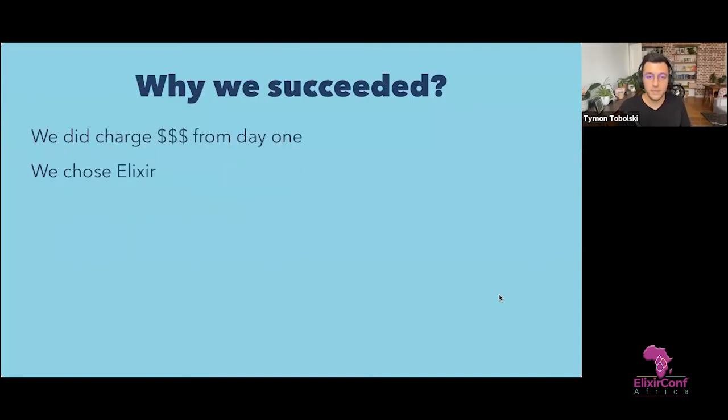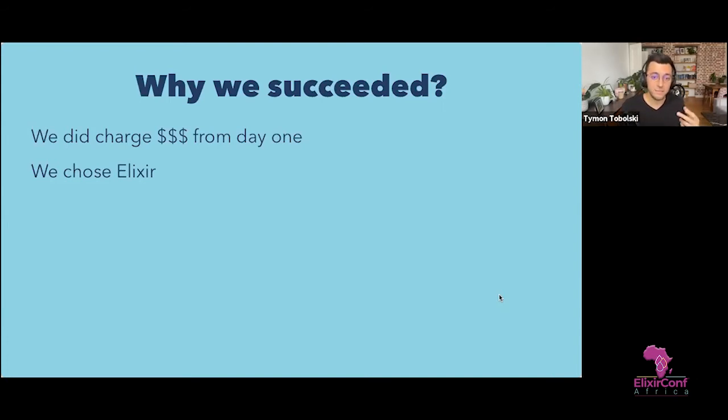And what we did on the business side is that we charged money from the very first day when we released it to the public. And that was a huge difference. It changed our perspective that we're no longer working on a side project for fun, but now we have a business that people are using and that people are paying for. This really changed everything in how we approached it.